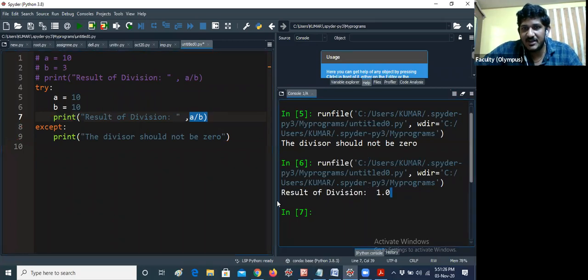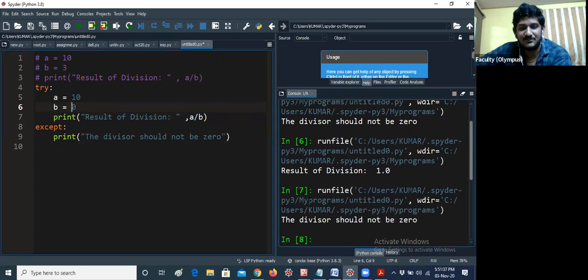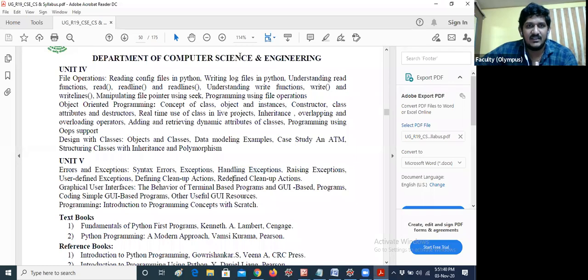Result of division: 1.0. That means 10 by 10 is 1.0. So we are getting the absolutely correct answer. If you are raising an exception with 0, then obviously it handles the particular exception. This is nothing but exception handling. This is a very easy example I wanted to show you for handling exceptions. Especially for exam purposes, you are able to write this logic. That's all, it should be enough.